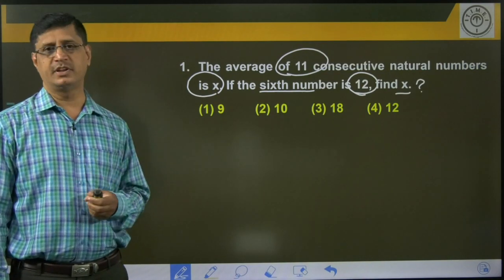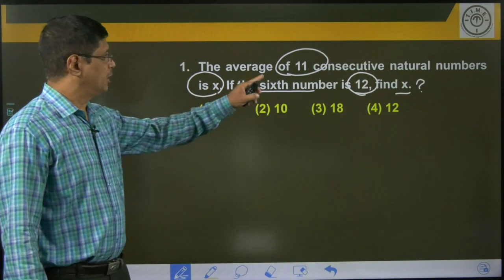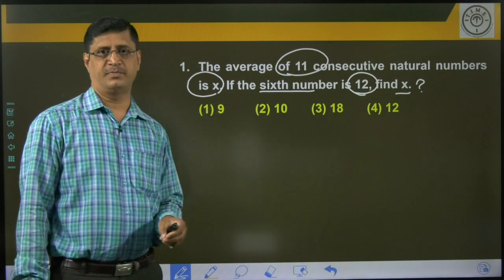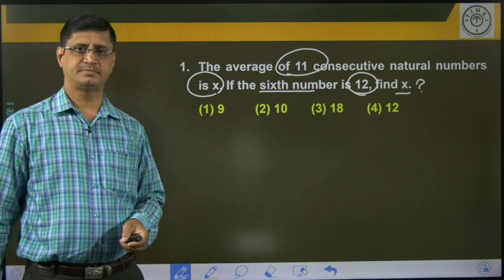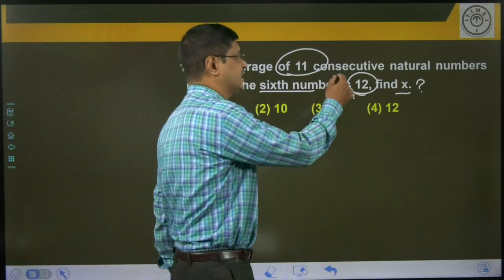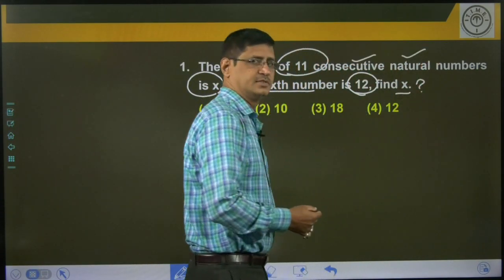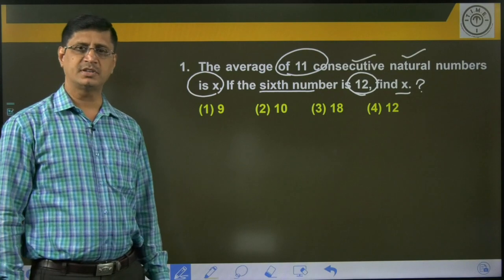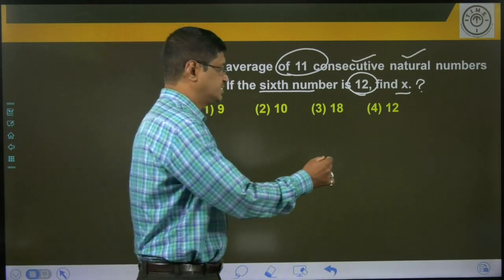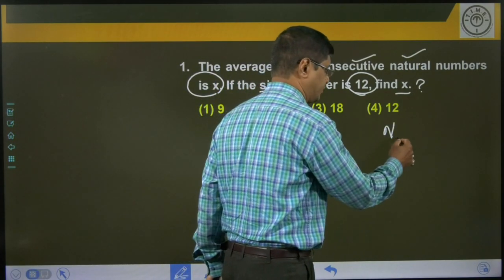But logic is very, very important here. The number of terms is 11. 11 is the odd number. And here he is saying that consecutive natural numbers. Consecutive natural numbers and the number of terms is odd. Just remember the points here.